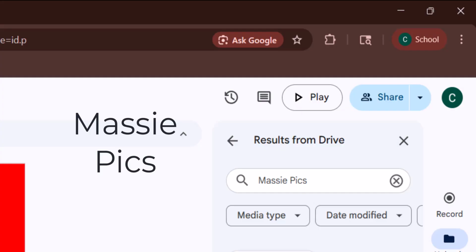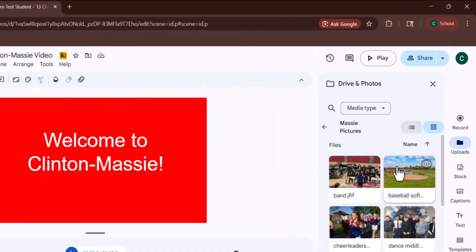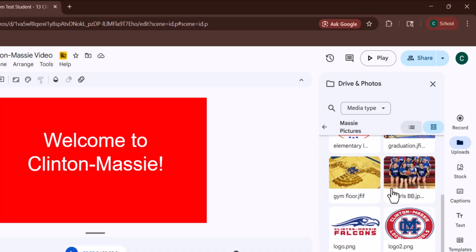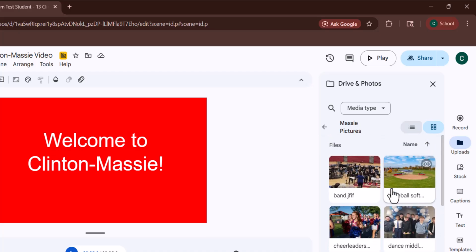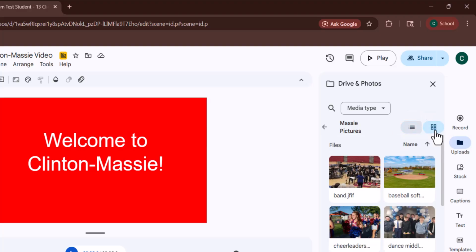You don't have to go and get it or anything like that. You just have to find it in here. So we're going to use this one. And you can go ahead and upload all of them. Oh, they're already uploaded. And of course, you can add more to this. So if you have your own pictures, that would be wonderful. You can see it as a list or a grid.